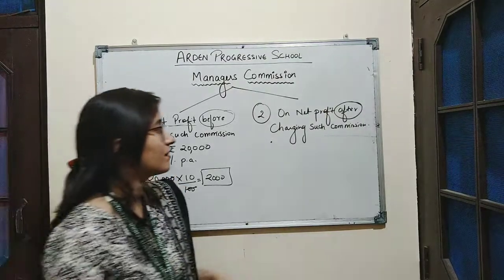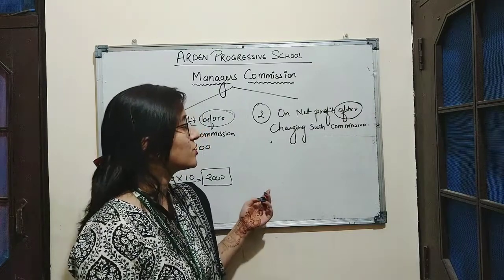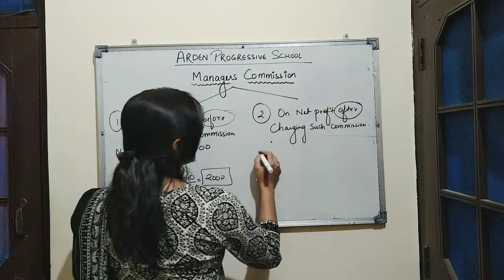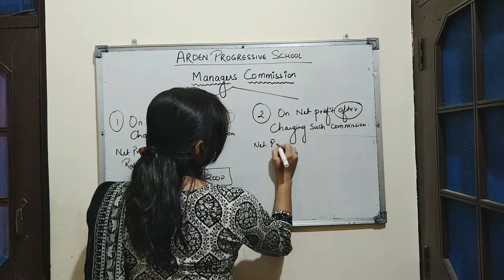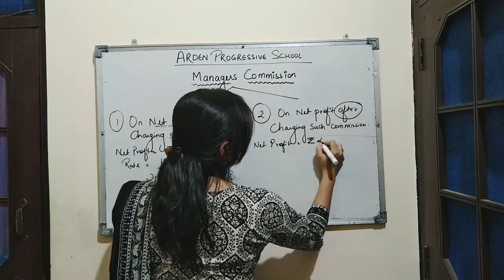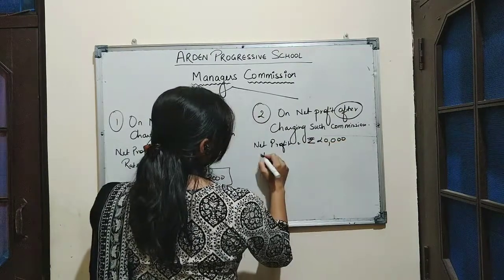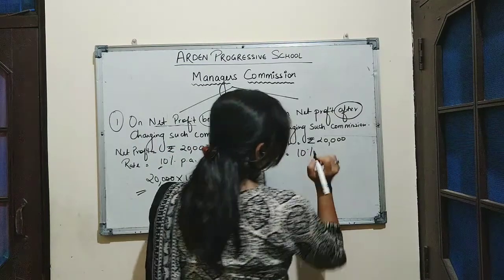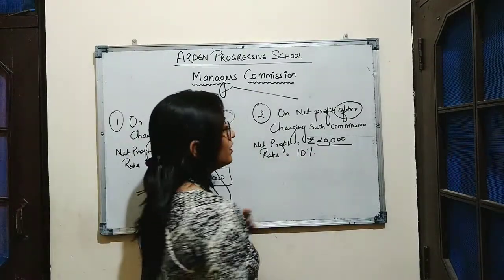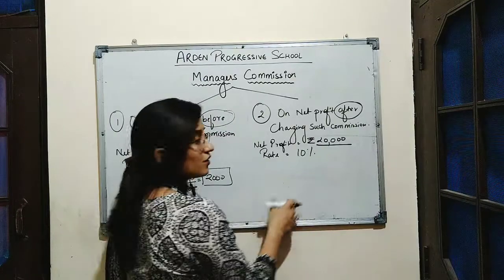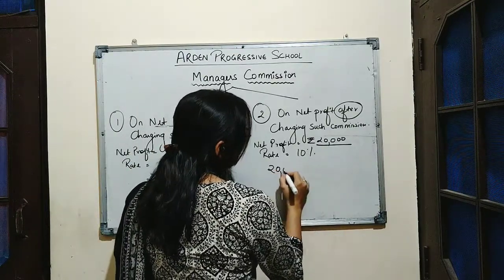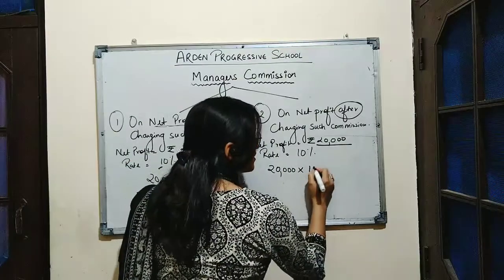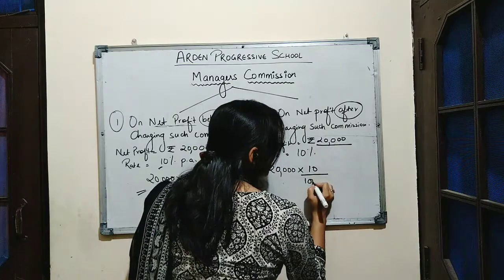But in the second method, when manager's commission is paid on net profit after charging such commission, we'll take the same example. If a company is earning a profit of rupees 20,000 and here also the rate at which the manager is entitled to commission is 10%. So to calculate manager's commission, net profit is 20,000 and the rate at which the manager is getting commission is 10%. We will write 10 upon 100.